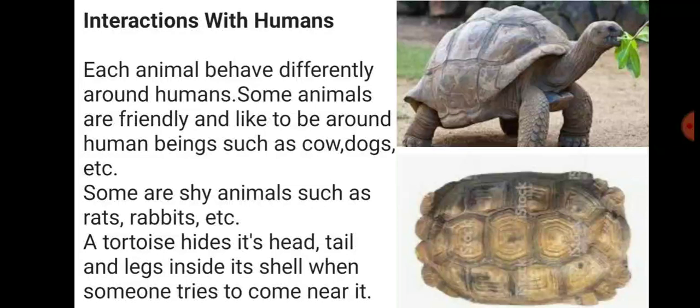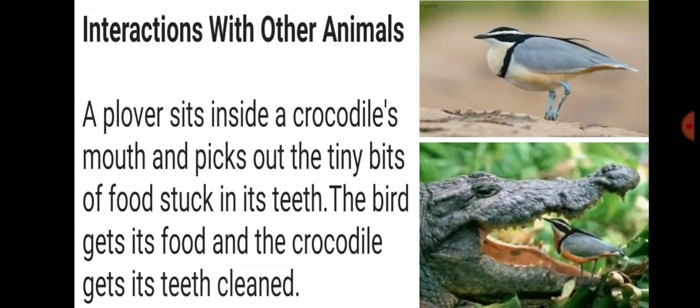A tortoise hides its head, tail, and legs inside its shell when someone tries to come near it. Students, you can see in the pictures, in the second picture, it is a shell, and inside it a tortoise hides its body parts. Interactions with other animals.